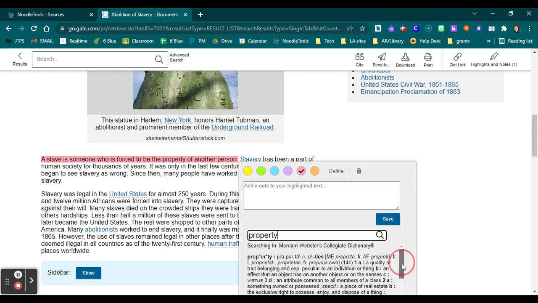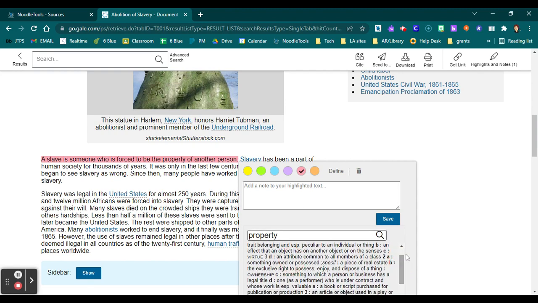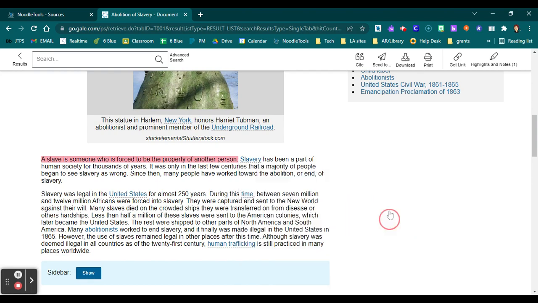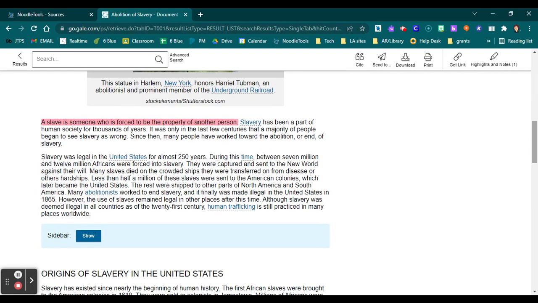If I'm searching, it'll actually give me a definition. So I can say this one is the one I want to use. And then I can type something if I wanted to, let's say sample, and then I can save. Now it has saved and I can access it again.